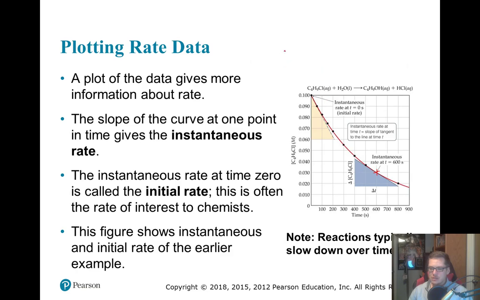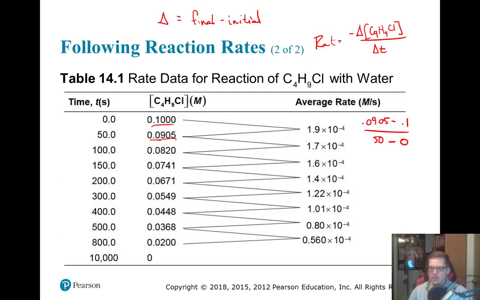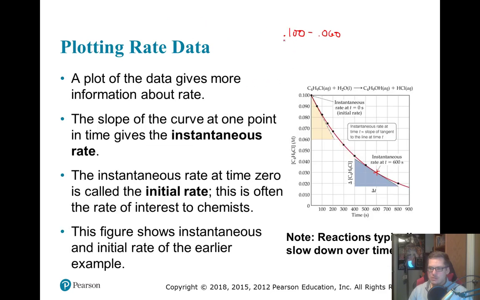So the instantaneous rate, okay, we have our two points. Our initial concentration was 0.100, and then our final concentration was 0.060. It's probably more, we can't really tell, never mind, 0.060. I thought it was a point on the graph, but it's not. I just picked this point because it looked like it lined up nicely with the spot here. And then our final time.